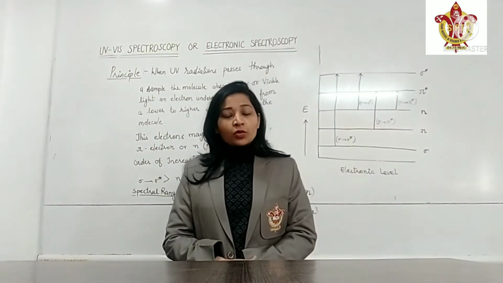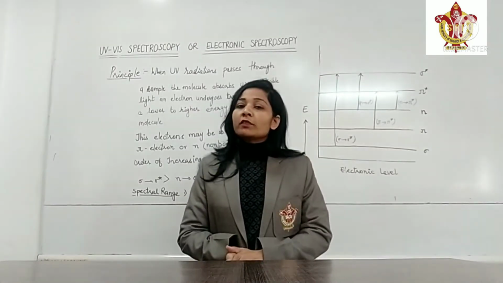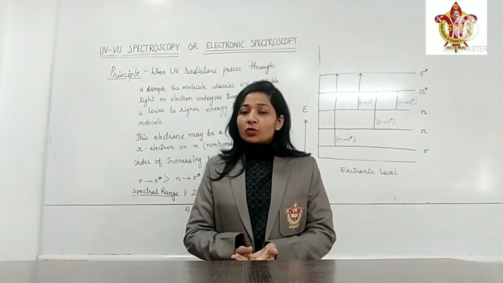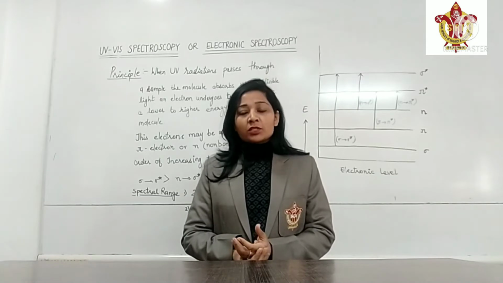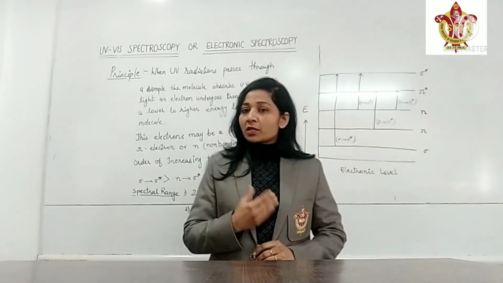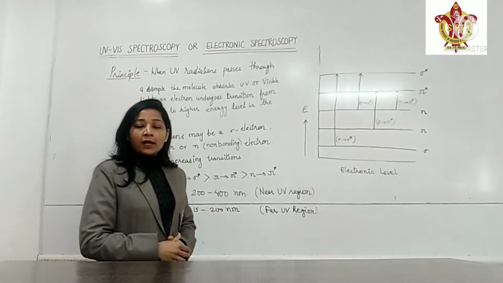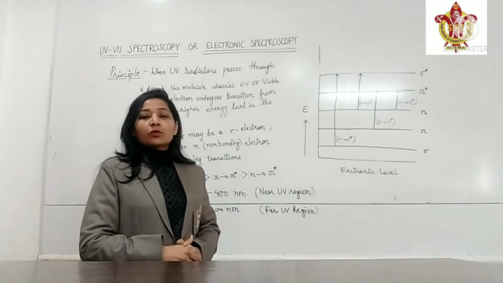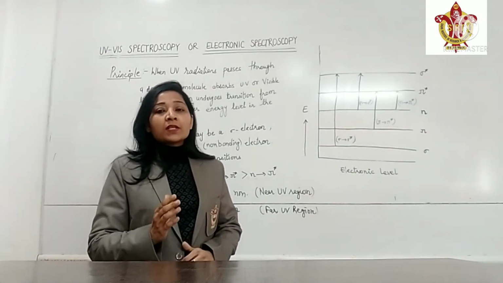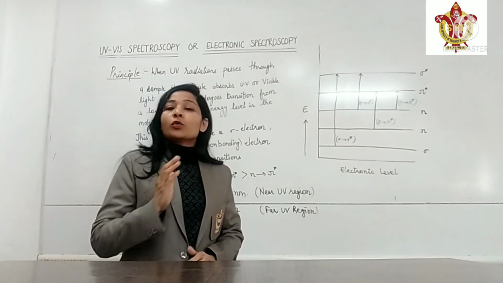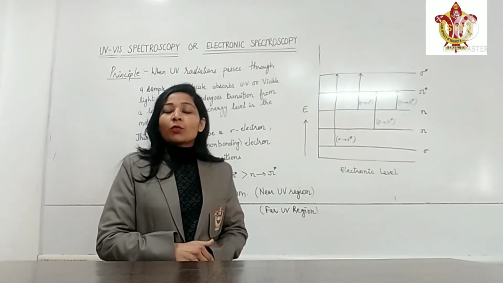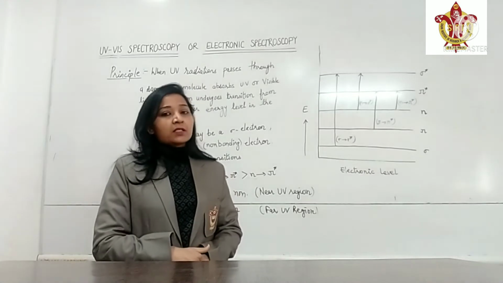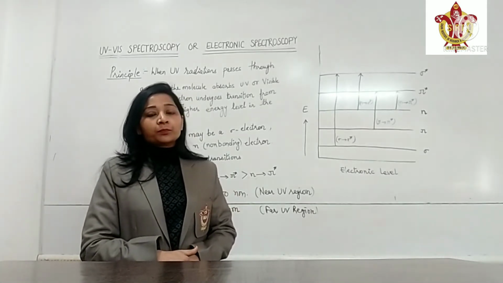As all of us know, the electrons involved in the different types of bonds are sigma electrons, which are used in the single bonds; pi electrons, which are associated with the double or triple bonds; and non-bonding electrons. Non-bonding electrons are the electrons which are associated with the lone pair of electrons, or they are the electrons which do not participate in the bond formation.